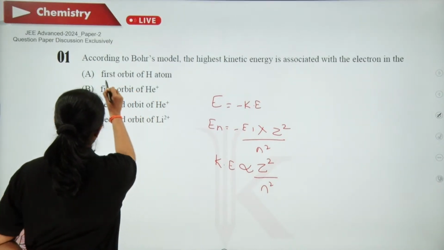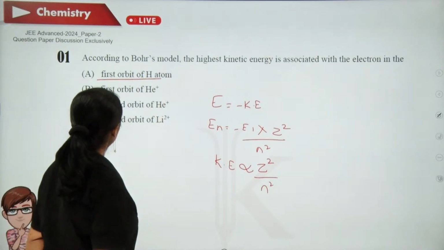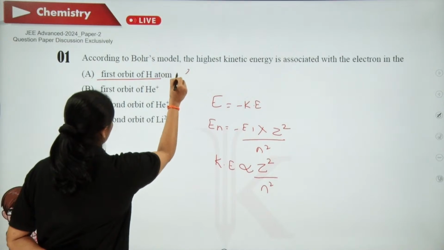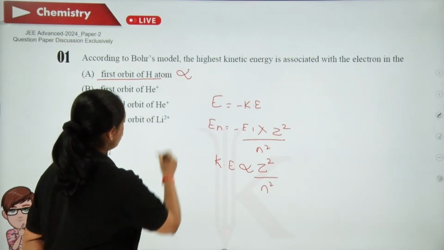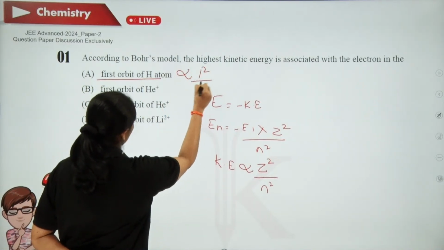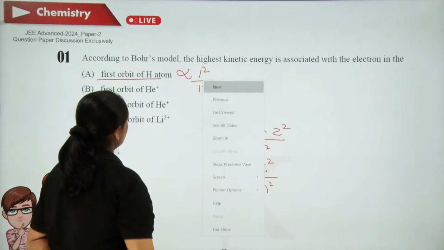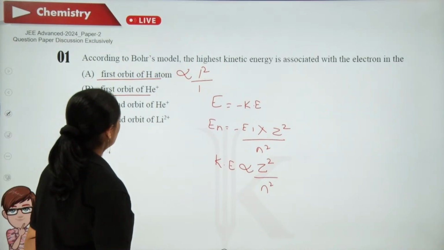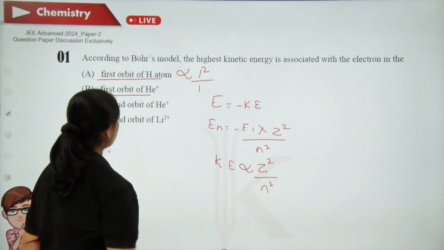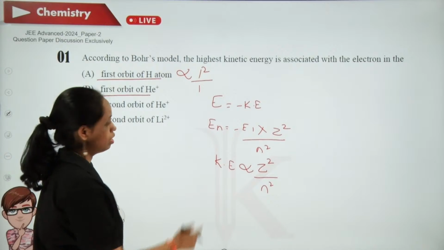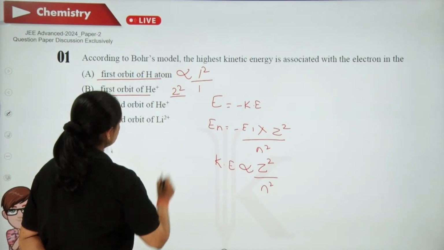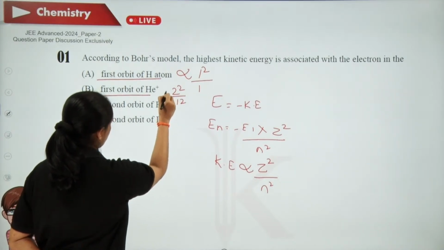Let us see. In the first option, it is the first orbit of hydrogen, so it is proportional to 1 square by 1 square. Next, first orbit of helium, so the Z value is 2, giving 2 square by 1 square.